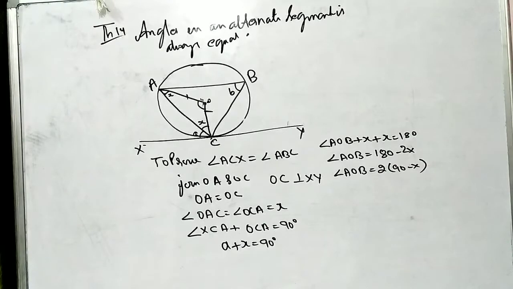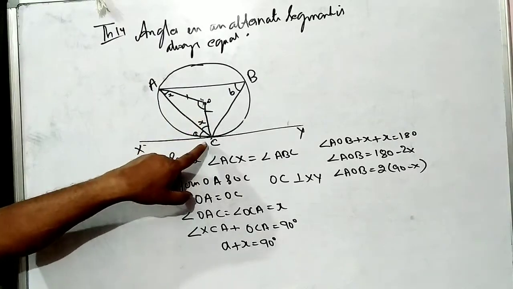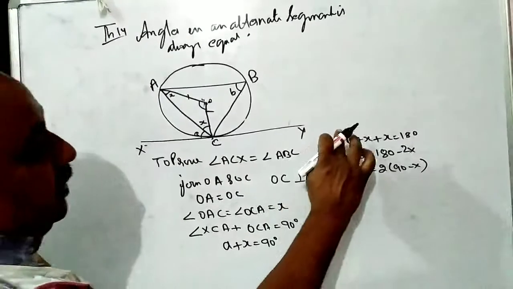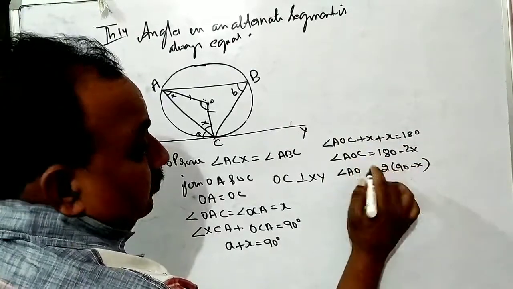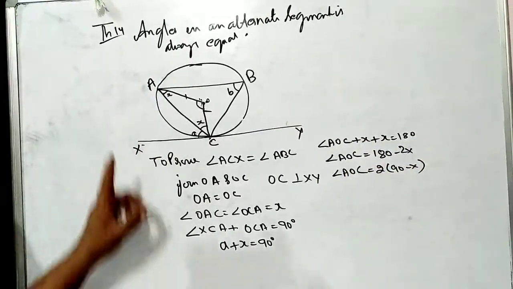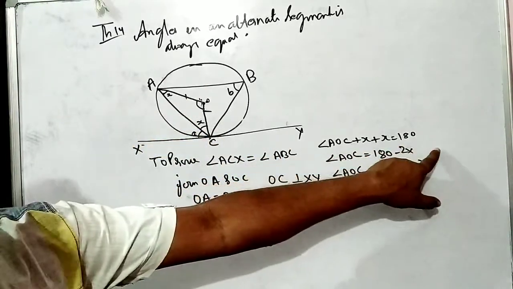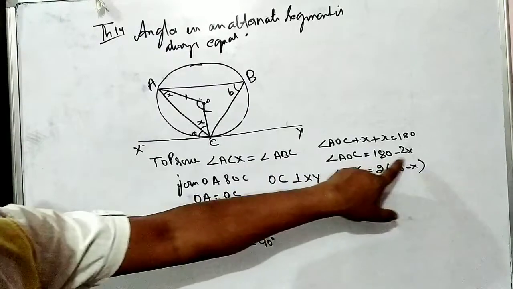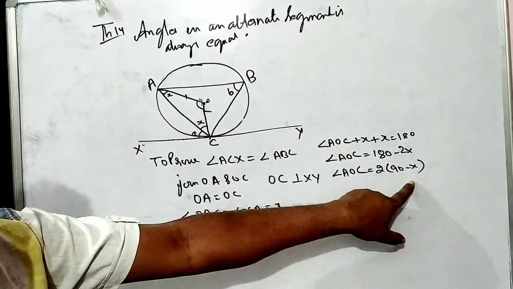Is there any problem? Any doubts? Angle AOC, actually it is not B, it is C. In triangle AOC, angle AOC plus 2x is equal to 180 degrees. Angle AOC is equal to 180 minus 2x.